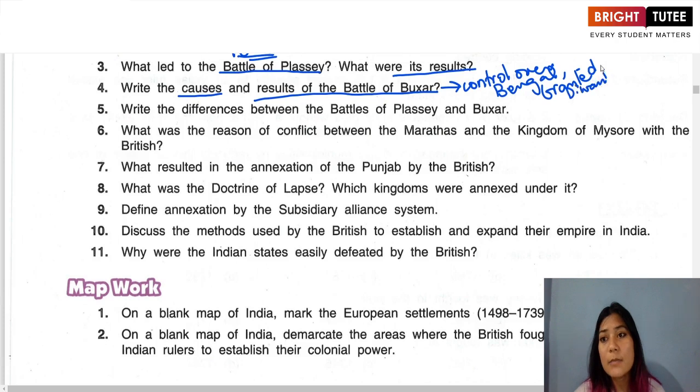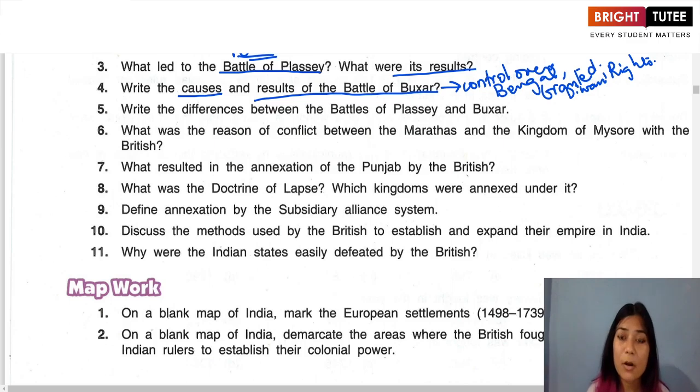All right, Diwani rights. Okay, and what was that? That was the right to collect taxes from Bengal, Bihar, and Orissa. Okay, and as a result of this battle, the East India Company could also now freely trade, without any duty, in Bengal, Bihar, and Orissa. So these were the results of the Battle of Buxar.